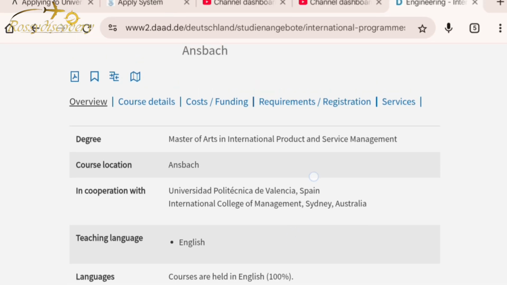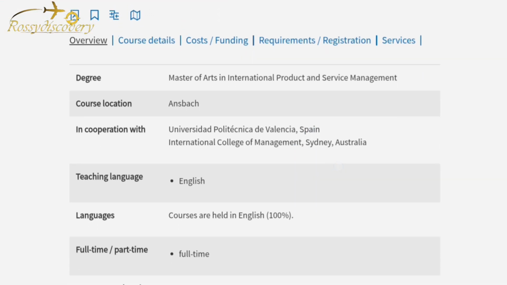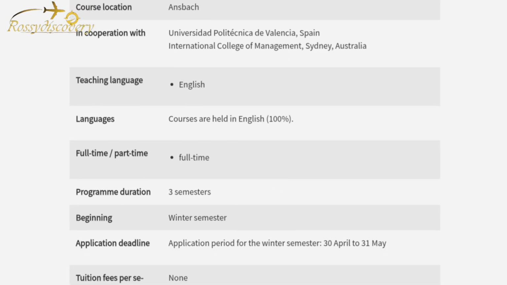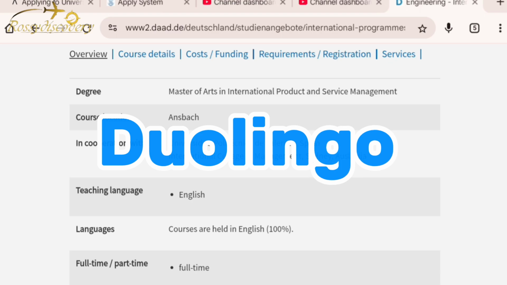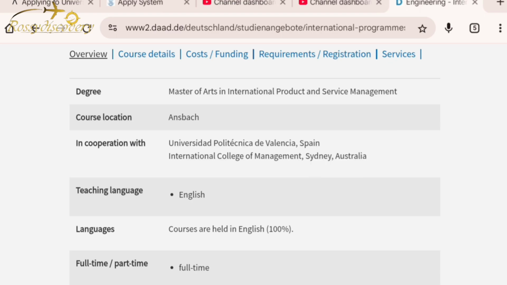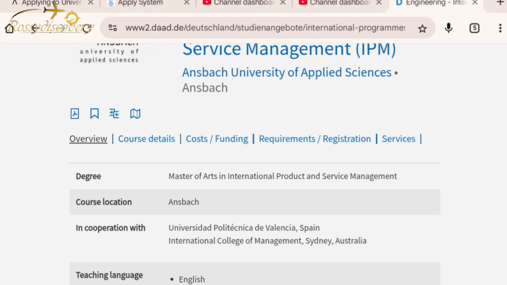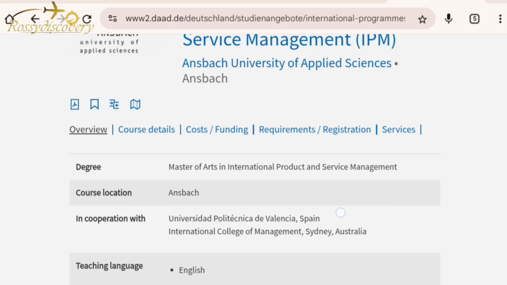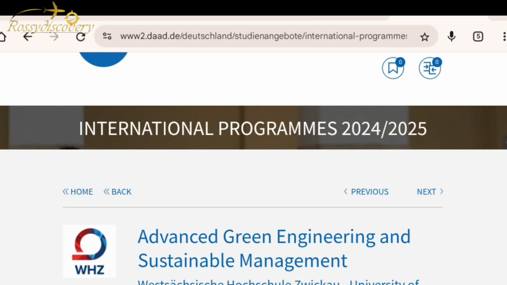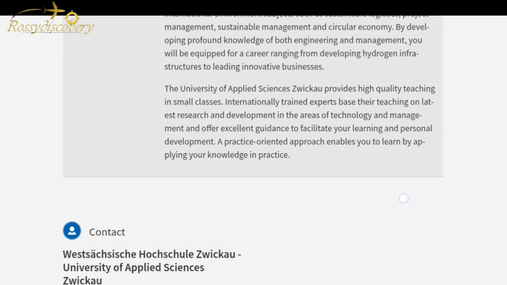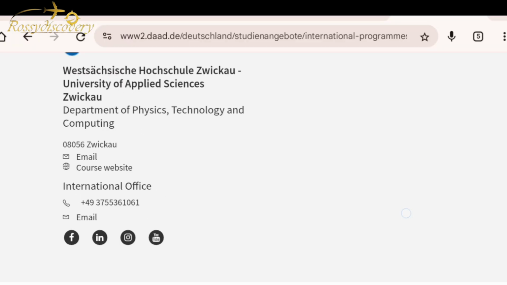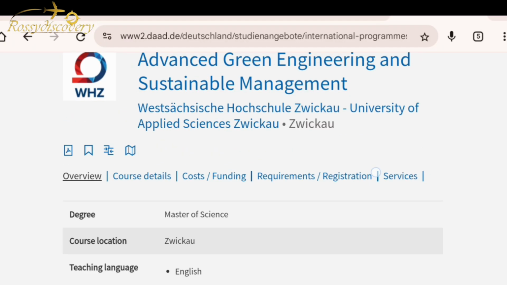And you can actually register for it. When I was trying to apply, I decided to use the Duolingo app. I don't know if most of you know about it, where you learn a lot of languages. I will talk about that separately in another video, but it's going to be very useful to you. Some of those sites will lead you to another website where you'll be able to apply.